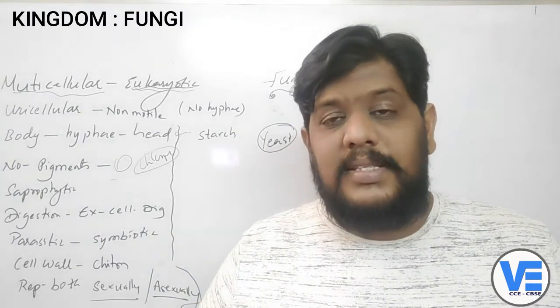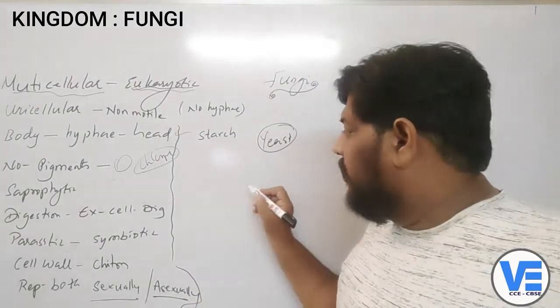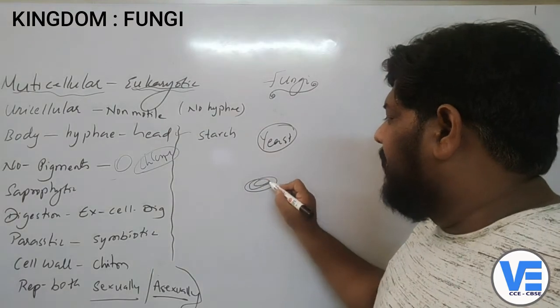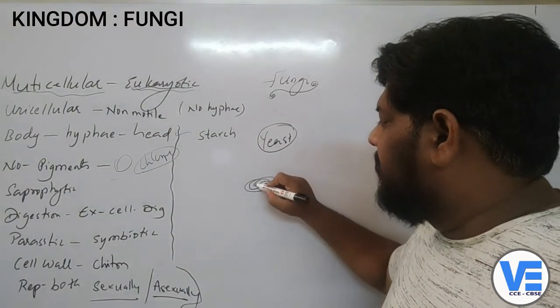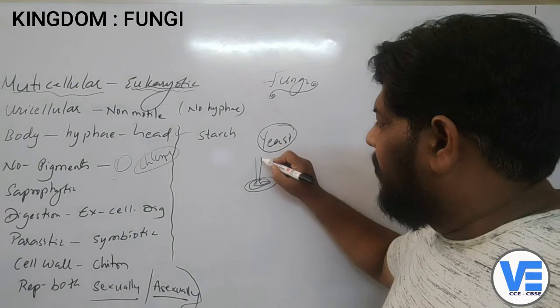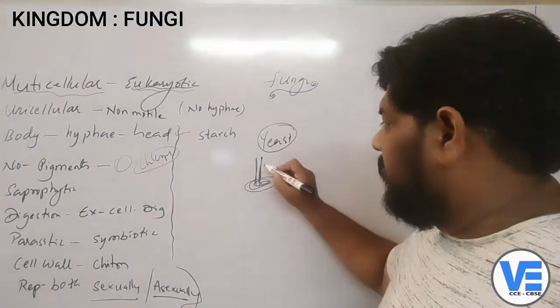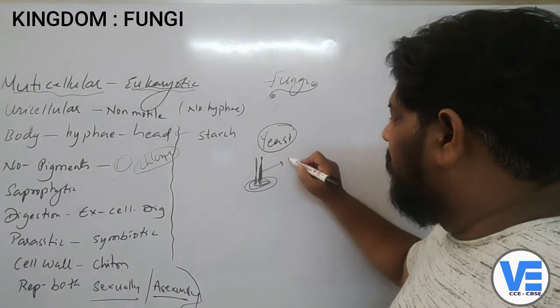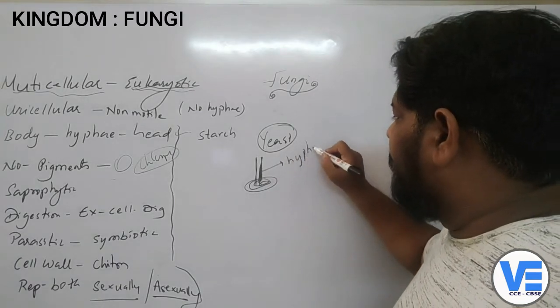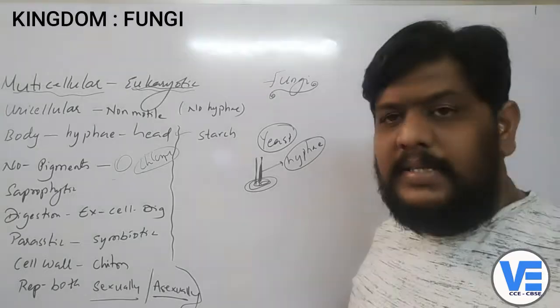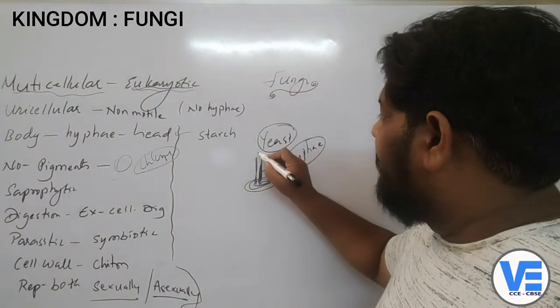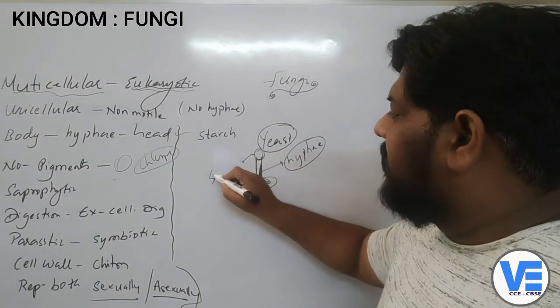They behave as saprophytes. Now if this is some food material, what happens is these fungi will grow here. They have a head and also thread-like structures like this. These thread-like structures are usually called the hyphae, and they have a head also, which is called the sporangium.